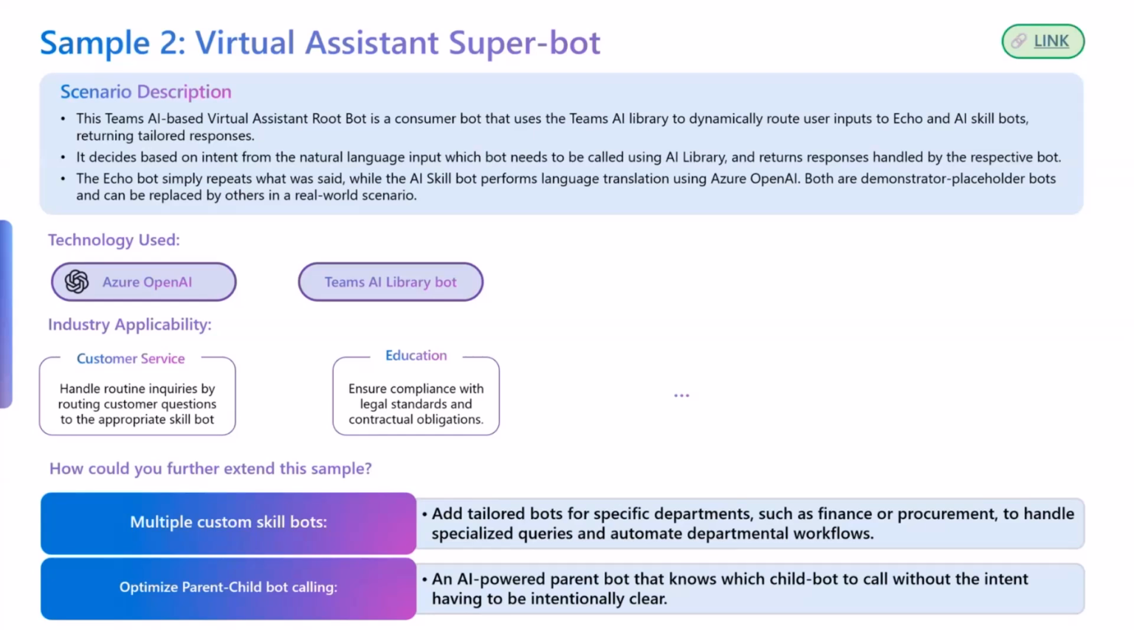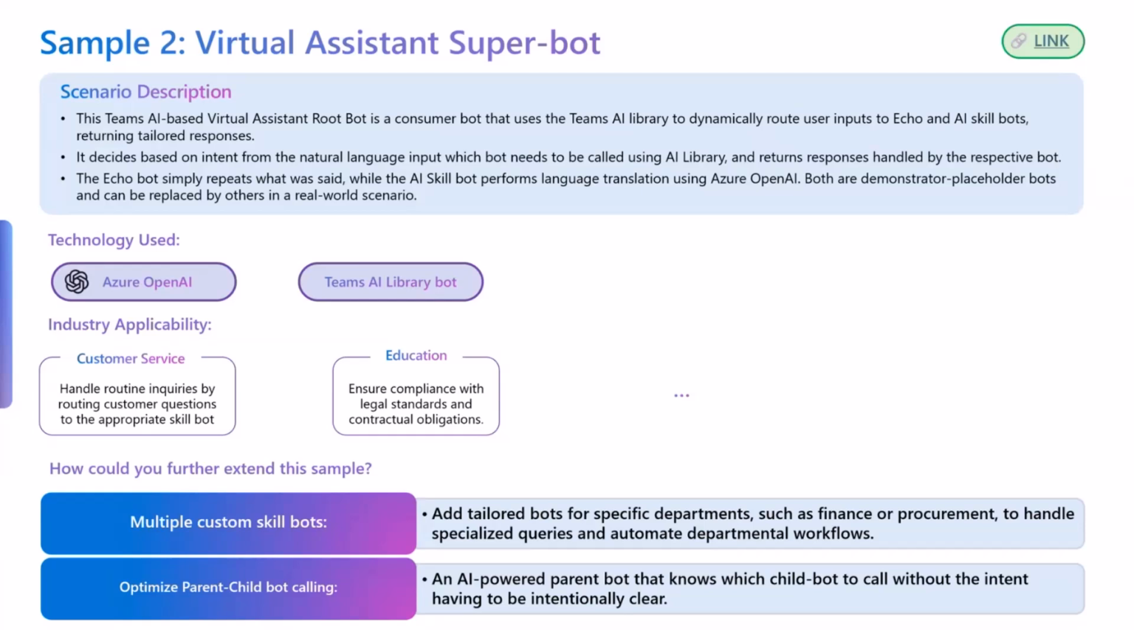So this is basically built using the Teams AI library, which is our SDK that allows you to build AI-enabled applications, AI-enabled bots for Microsoft Teams. And basically what it does is it takes the user input and then it has 2 skill bots. The first skill bot is the echo bot, like the name suggests. It will just echo whatever you give it as an input. And the other one is an AI skill bot, which is a translator bot, right? It's a translation service. And that actually makes calls to Azure Open AI and will translate whatever input you give it into whatever language you specify.